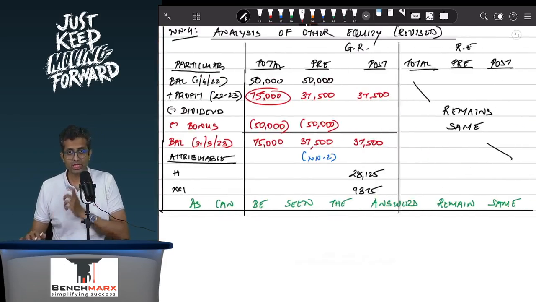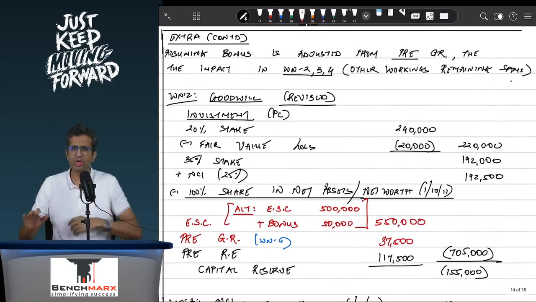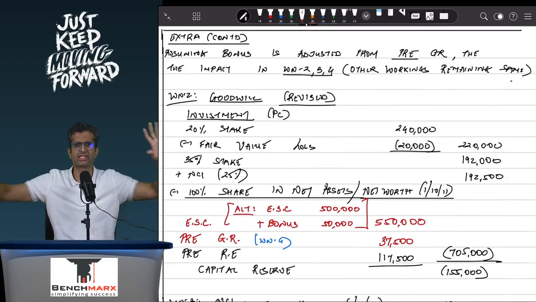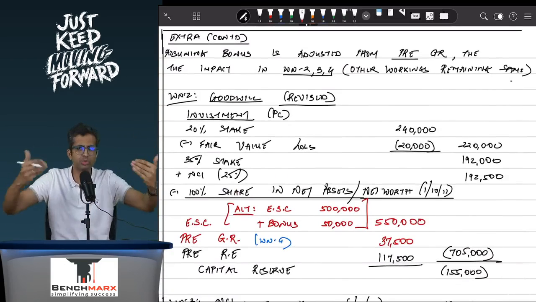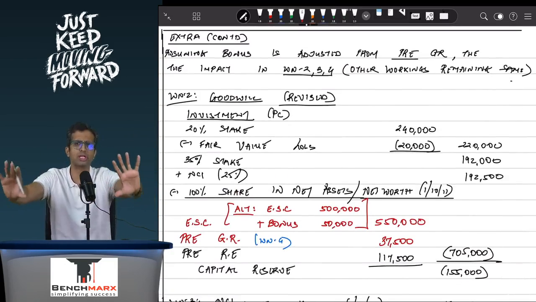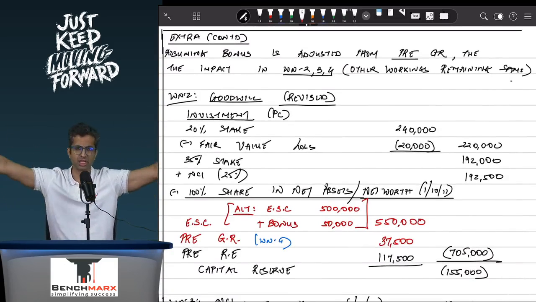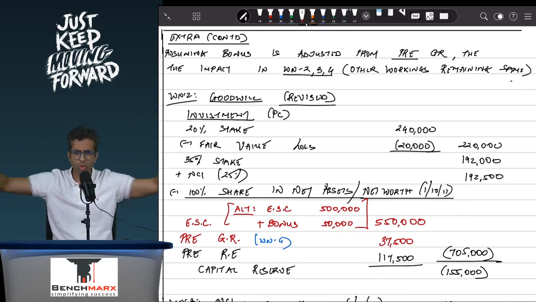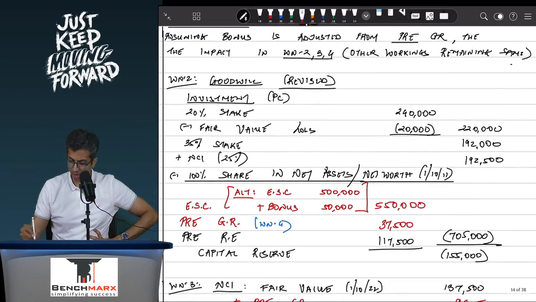If you were to take that into your calculations, there will be no effect on any other thing except for working notes 2 and 4. But to be clear, we are also showing you working note 3, but there will be no other effects at any other place. Your consolidated balance sheet, notes on assets and liabilities, consolidated reserves, everything will remain the same. So when you do the goodwill working, all of this will continue to remain the same. There will be no difference.